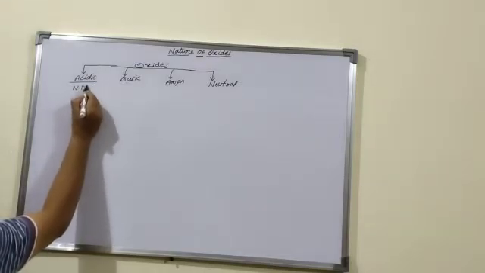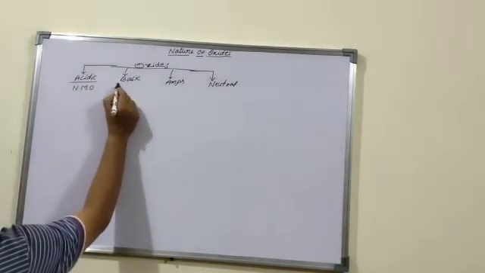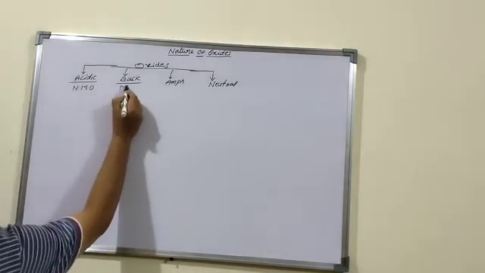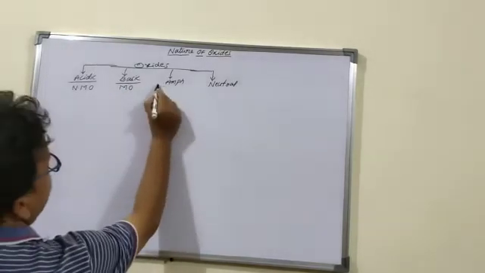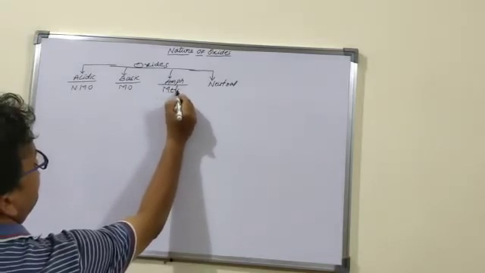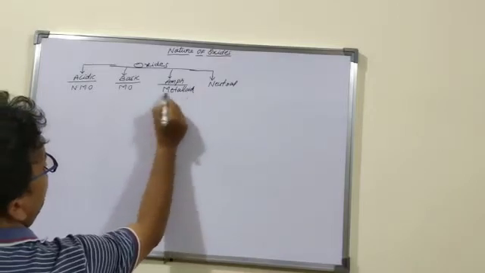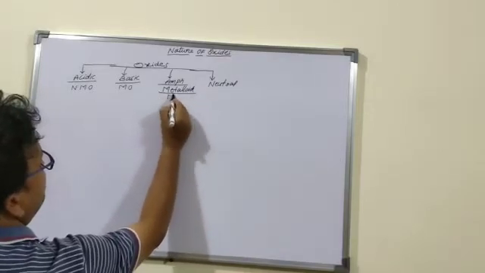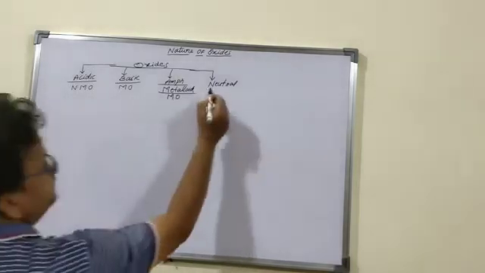Non-metallic oxides are acidic in nature. Metal oxides are basic in nature. Metalloid oxides and some metal oxides are amphoteric in nature.